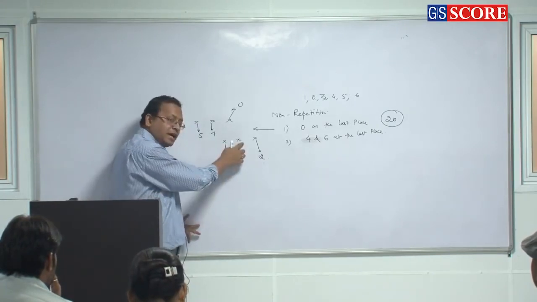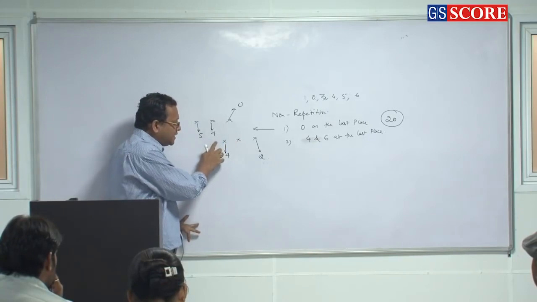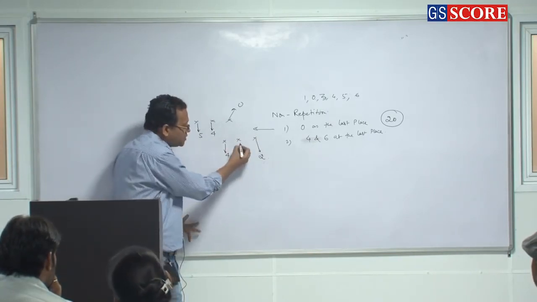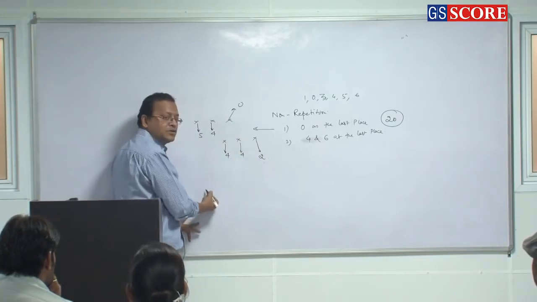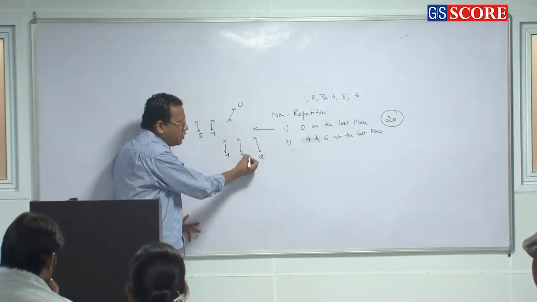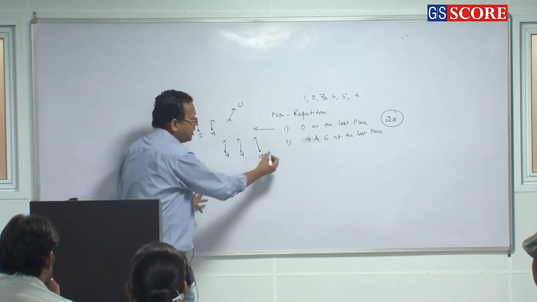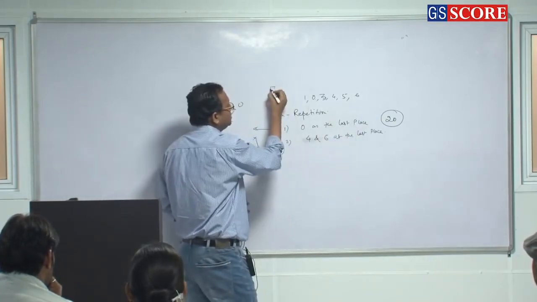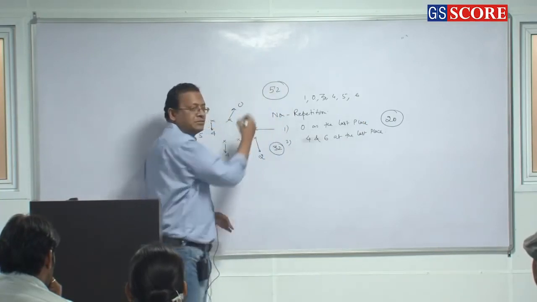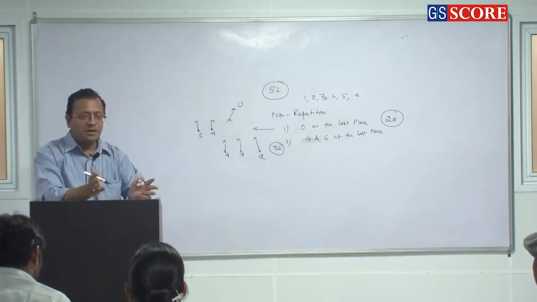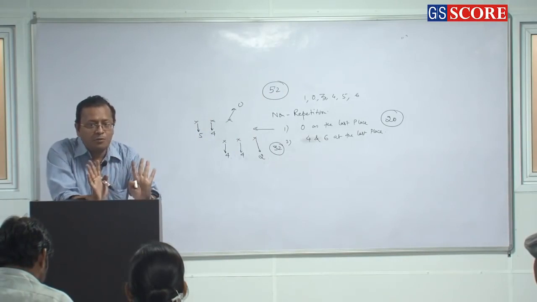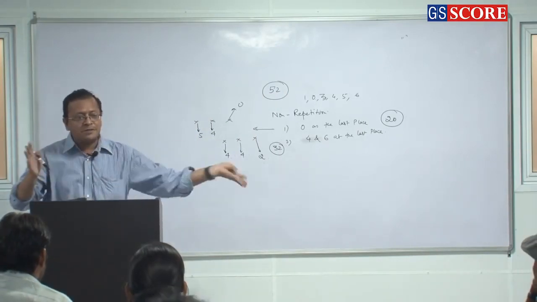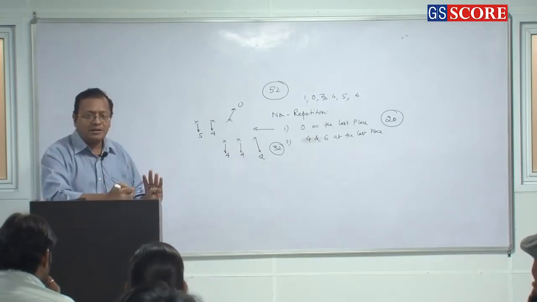But now 0 can be filled, but this digit and this digit cannot be repeated. So how many options are here? 4 options. So 4, 4. So how many ways? 4 into 4 into 2 is how much? 32. So the total number of numbers is 32 plus 20, which is 52. By the conventional method also it's 52, which means we are approaching it right. Understood the concept clearly from the front side as well as from the back side? I think it's clear.